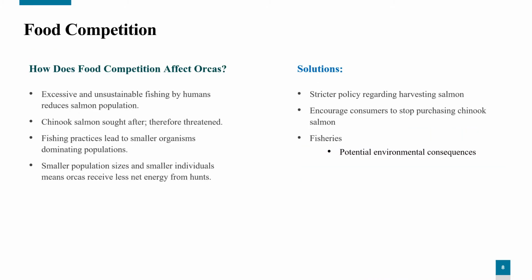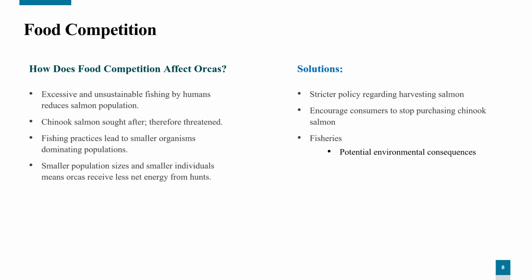Food competition. The population of salmon, such as the Chinook salmon, is also being reduced by fishing. It is often thought that harvesting the largest and oldest fish helps ensure the population of fish will be able to replenish itself. However, harvesting the largest fish in a population results in the dominance of small, slow-growing fish. Modern fishing practices are unsustainable as the fish are over-harvested and fisheries are unable to produce organisms large enough, as mentioned prior.